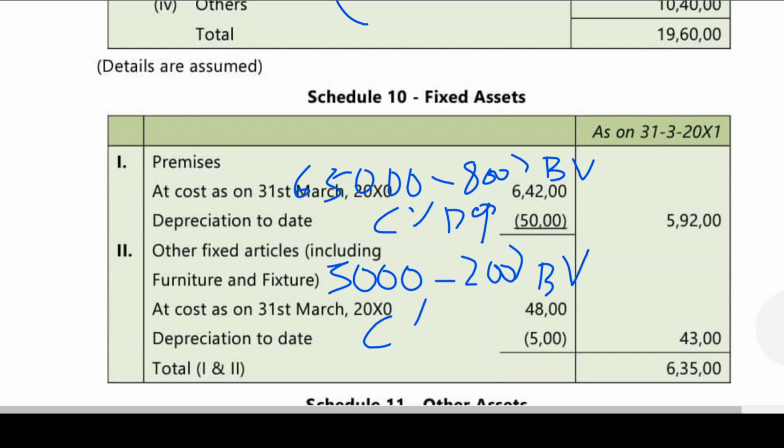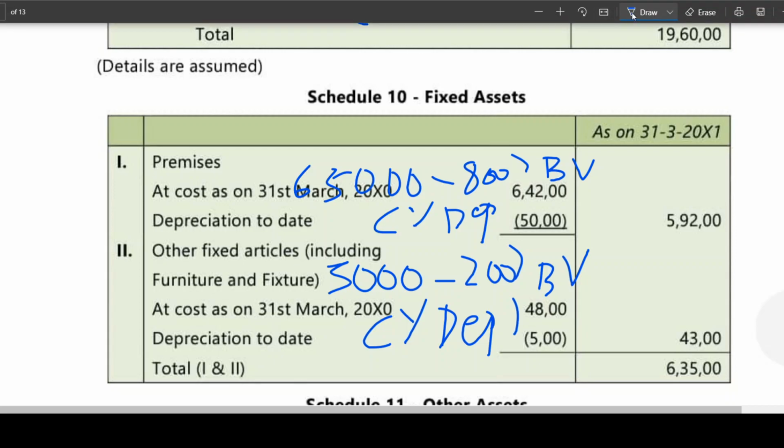This is current year depreciation. You will be able to understand it very quickly. That means 650 is a cost minus accumulated depreciation in the beginning, book value. Current year depreciation. Is this clear? Similarly, this is also cost price minus provision for depreciation, book value, current year depreciation will be getting it. Clear to all of you?